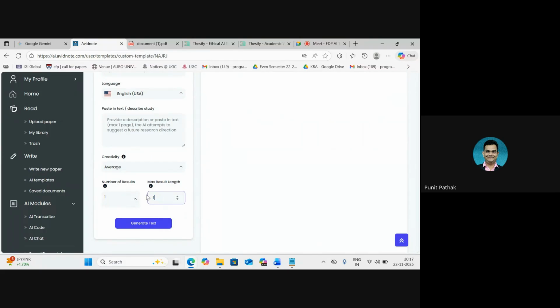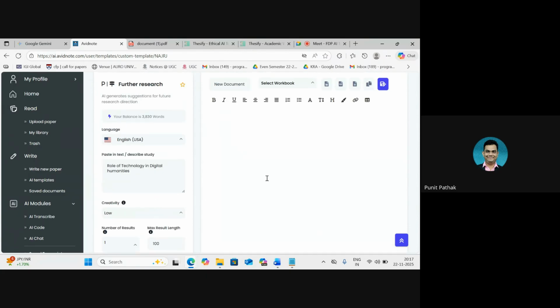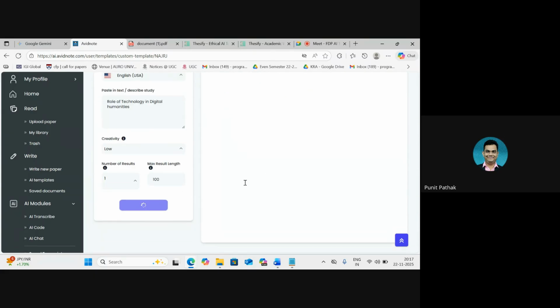Let me reduce the number of words significantly. I'll keep it low again. I'll just simply say, instead of giving the entire page, we'll just give it the same topic again. And we'll click on generate text. Again, the same process will follow, wherein it will take a few seconds.